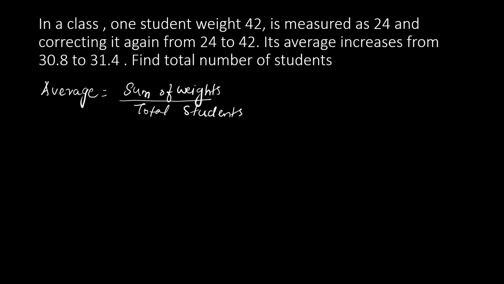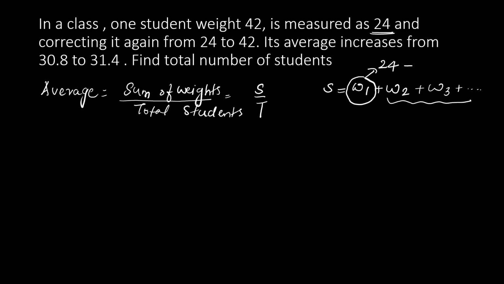So here what is the sum of the weights? Sum of the weights is W1 plus W2 plus W3 plus etc. We do not know the number of students. So here first it is given that the weight of one student is measured as 24. That is, one student's weight is 24. And W2 plus W3 plus etc., let's denote it as capital W.